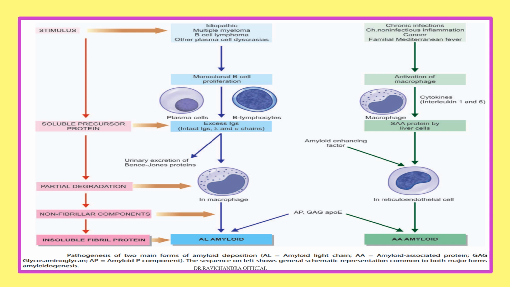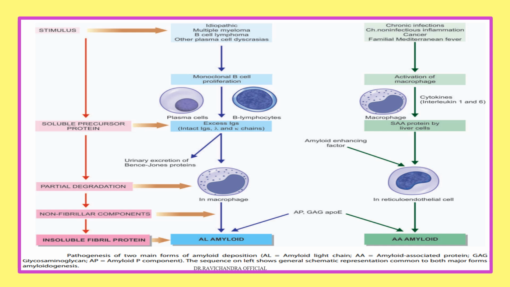So in primary amyloidosis, it is multiple myeloma, plasma cells are involved, thereby macrophages get activated and there will be partial degradation and formation of amyloid light chain, AL amyloid.